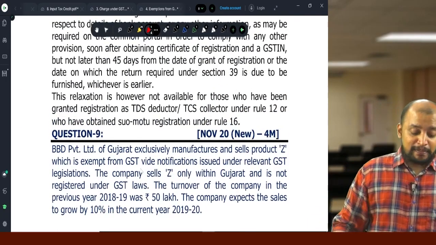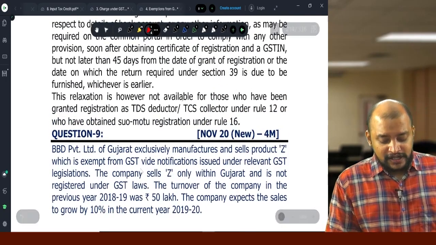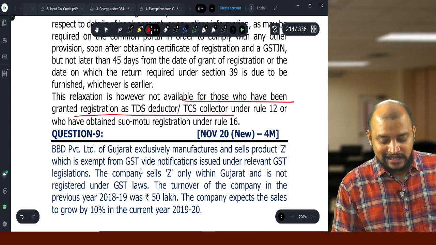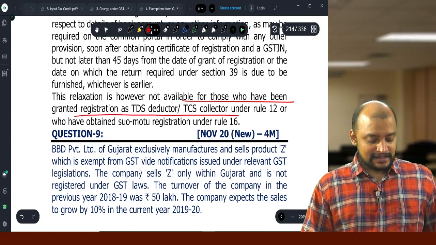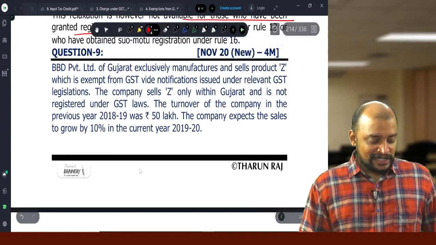However, this bank details relaxation is not available for those who are granted registration as TDS or TCS. Okay. Then question number 9.